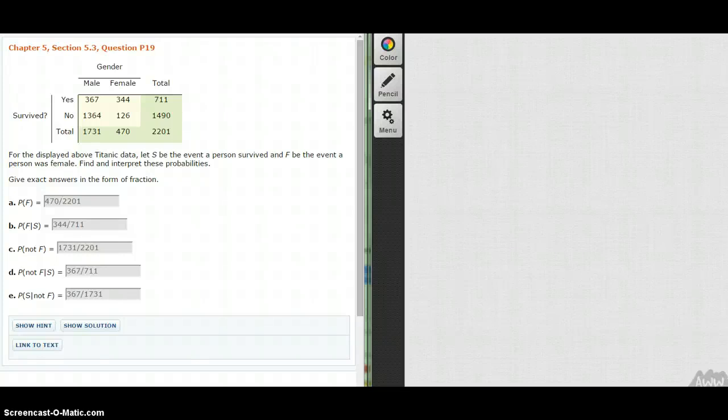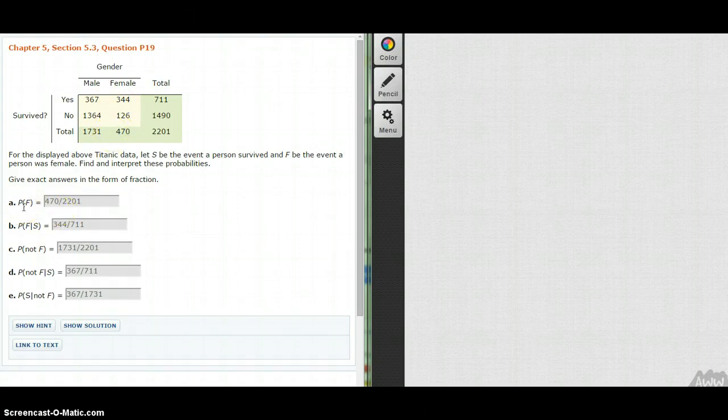Okay, we have section 5.3, question P19, and we're looking at some data from the Titanic, some just basic categories here. Each person, whether they were male or female, and whether they survived the wreck or they did not. There has been a lot of data done also on how wealthy, in other words, what class the person was traveling in and if they were more likely to be saved. But this is more of a basic version of the question, just getting into conditional probability.